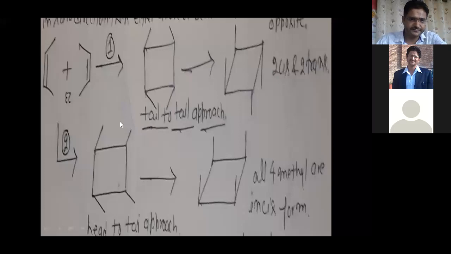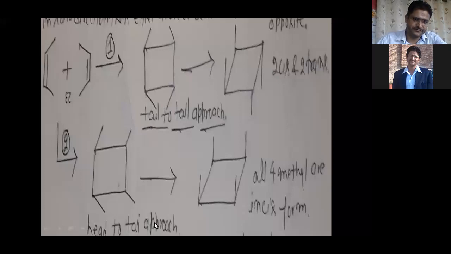Now after that, next one, you can see if head to tail approach, it means one cis stays the same, but the second cis rotates. Head to tail means one molecule stays exactly the same, with no rotation. But if you rotate the other molecule, then what condition can you see? If this molecule rotates, then this CH3 and this CH3 change direction. Now you can see all CH3 in the right hand direction, so you can say all CH3 are either above the plane or below the plane. It is very easy.